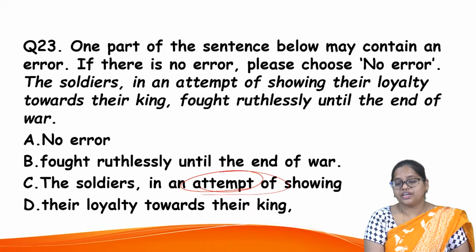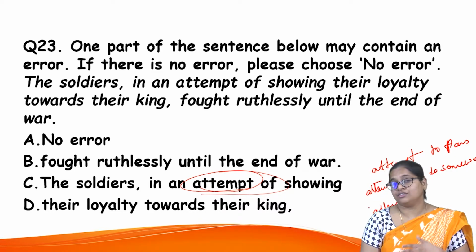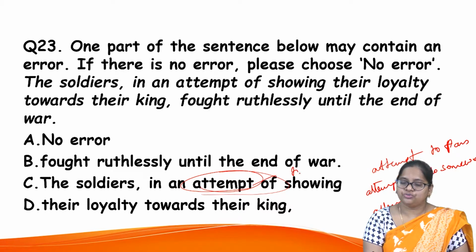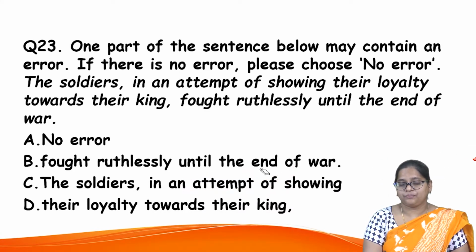Whereas C, you take a look at it, usually you use attempt to do something. She attempts to pass. She attempts to do some work. Attempts to, you don't say attempt of. It's not like confident of, but you attempt to, not of. So this preposition of should be eliminated.